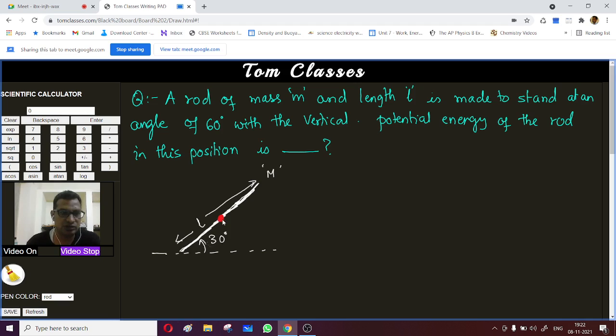So what is the center of mass of the rod? It is this center point.